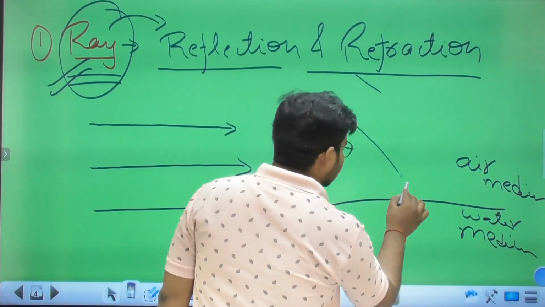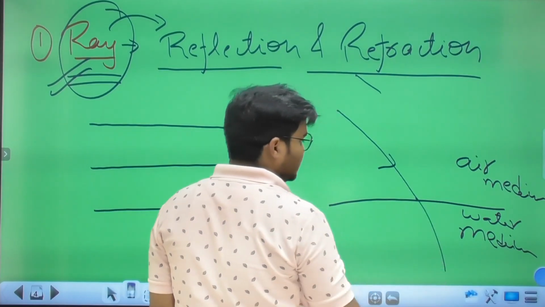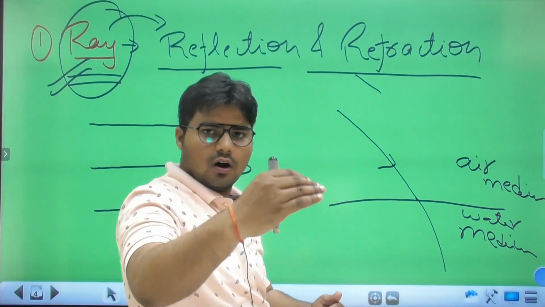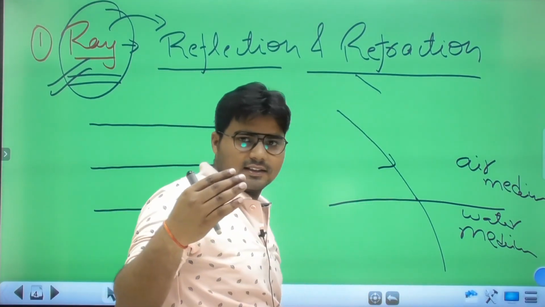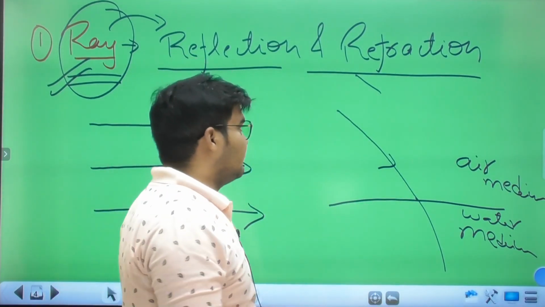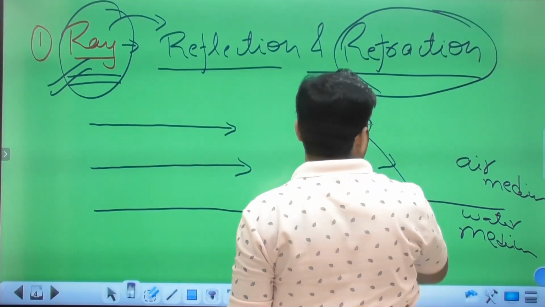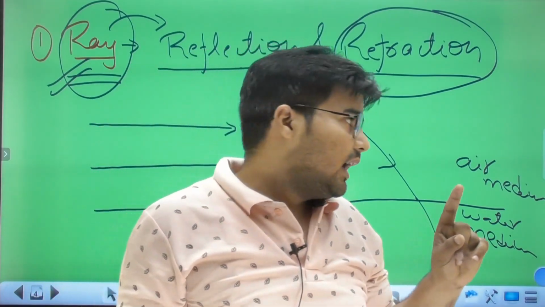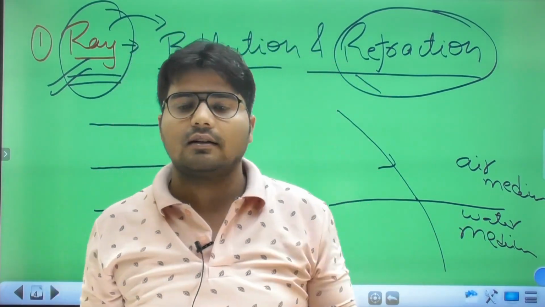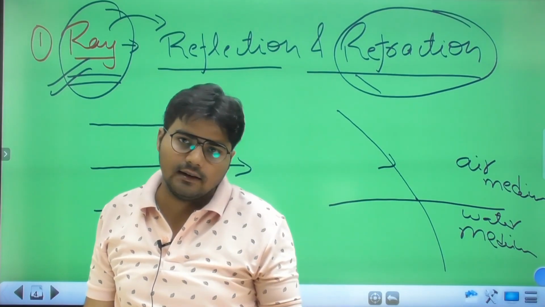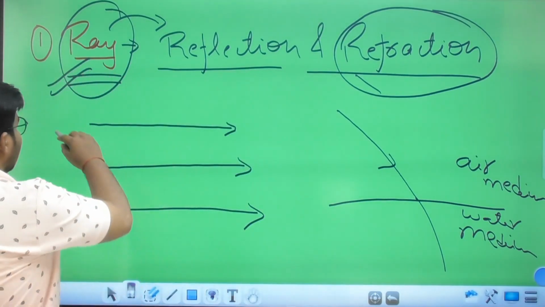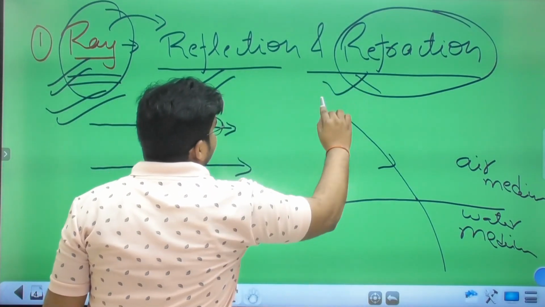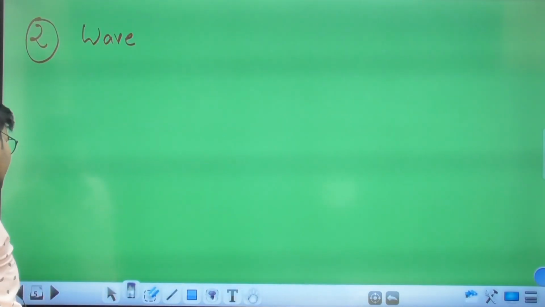The ray strikes this and bends either towards the normal or away from the normal. These are terms we will discuss when we study refraction in depth. So reflection is always in one medium and refraction happens across more than one medium. So the ray is a nature of light in which we have to study these two phenomena: first reflection, another refraction.